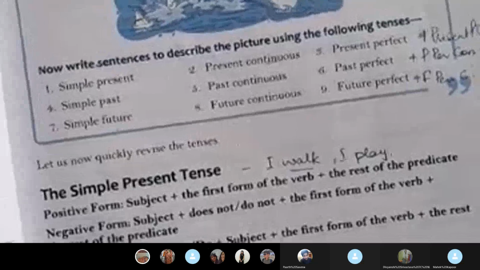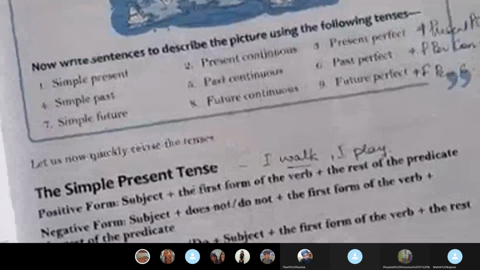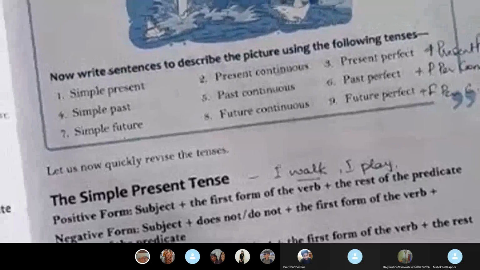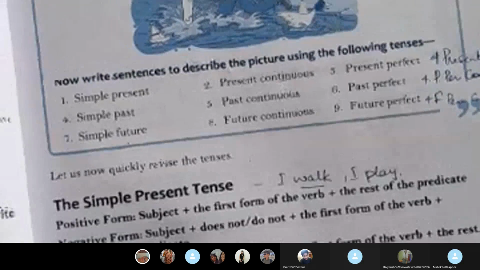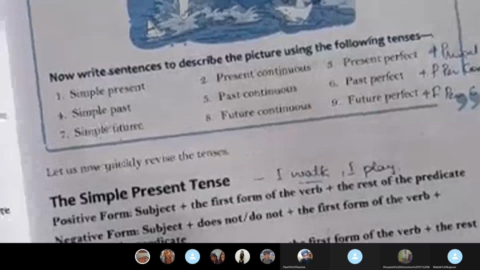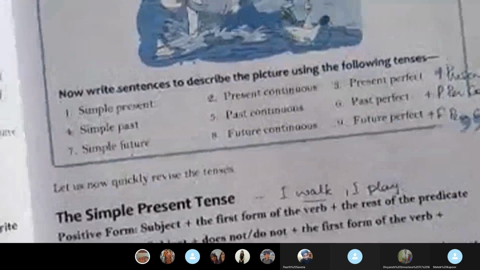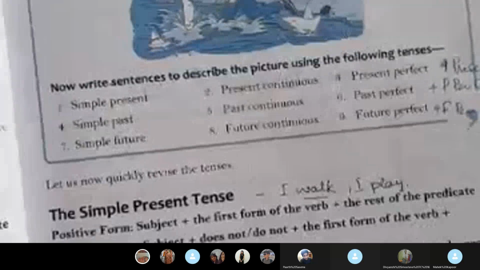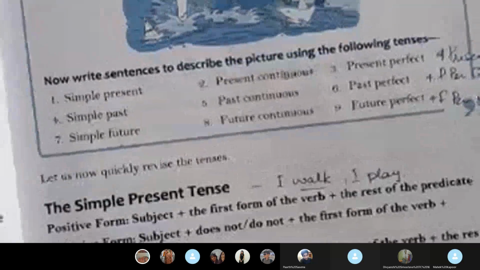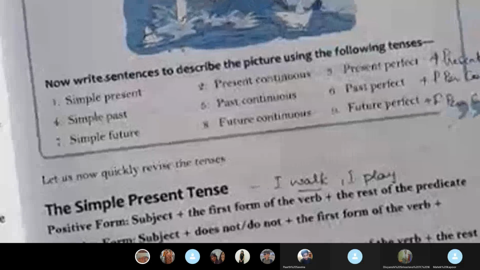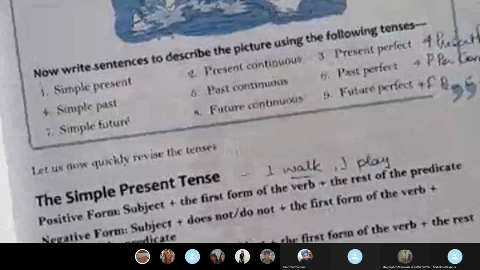So see here, I, subject, first form of the verb walk. The actual form of the word is walk. ठीक है ना? Walking, walked, these are the past and the continuous tenses, but the basic word, the first form, means the basic keyword is walk. So it is used, and then the rest of the sentence, to school every day. Okay, so it is that simple.